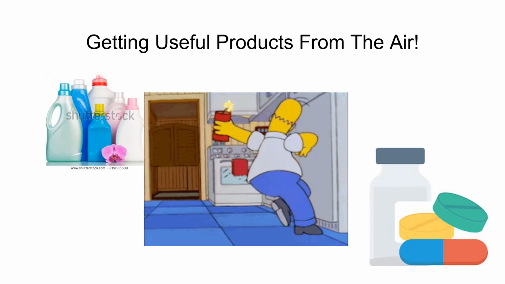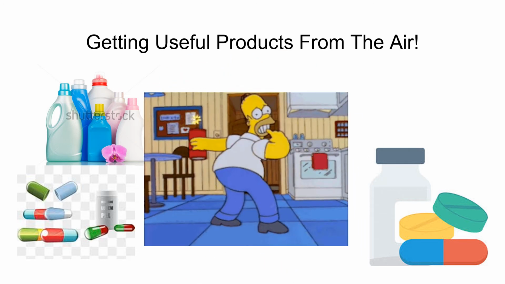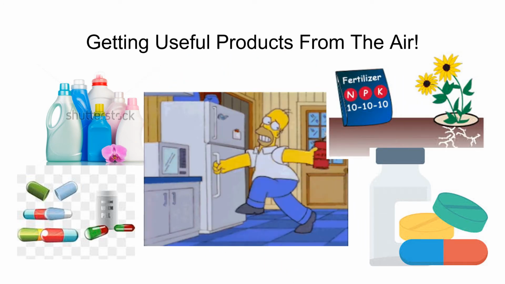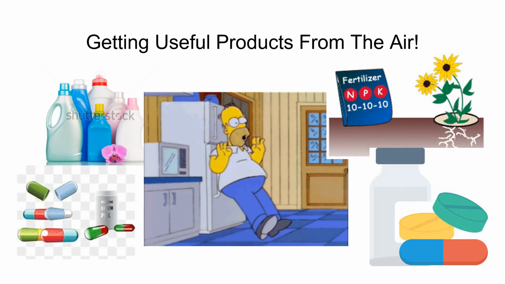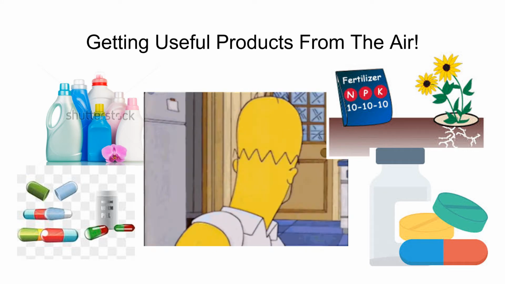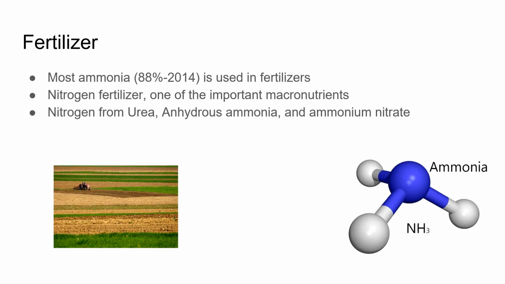The Haber-Bosch process has resulted in many modern-day applications that have advanced society in a relatively short period of time. Ammonia is used as a product in pharmaceuticals and household products, fertilizers, and explosives. Most ammonia, about 80% as of 2014, is used in fertilizers. Nitrogen fertilizer is one of the most common ones because nitrogen is one of the most important micronutrients that plants need in order to grow. Nitrogen from urea, anhydrous ammonia, and ammonium nitrate are some of the most common fertilizers used.